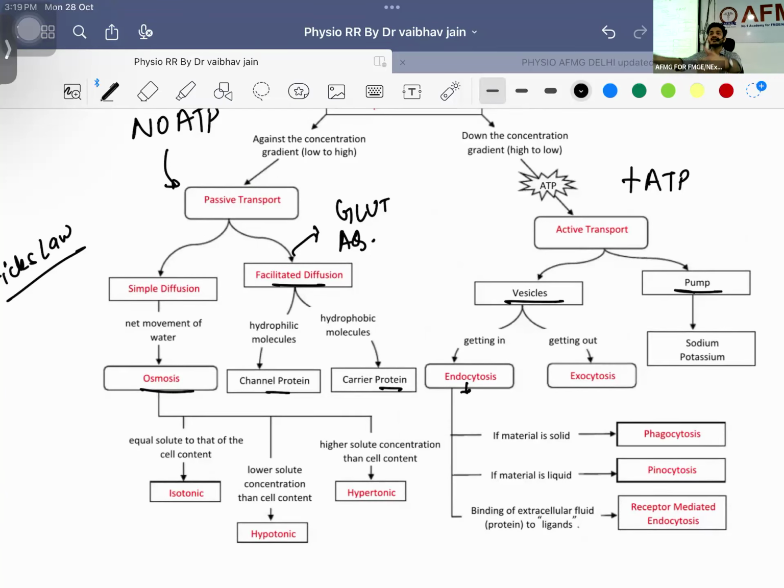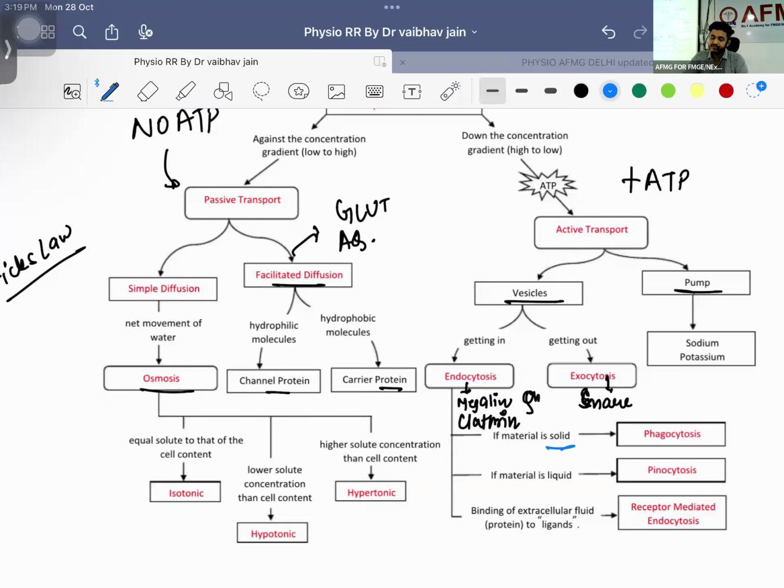Endocytosis means what? Something is coming inside. What are the proteins responsible? Remember, these are your megalin and clathrin. Previous year question, megalin and clathrin, right? These are the proteins responsible for endocytosis. What about exocytosis? Which are the proteins responsible? These are your SNARE proteins. SNARE proteins are responsible for exocytosis.